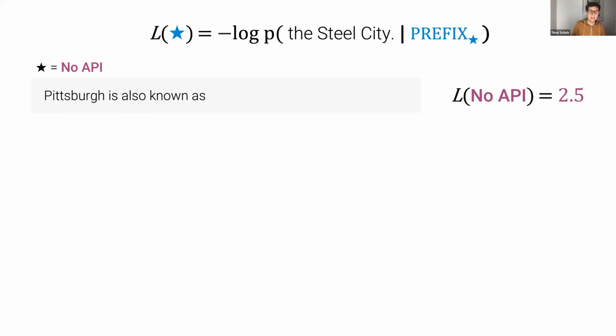Obviously, the exact number we get here really depends on our language model and whether the language model already knows that Pittsburgh is the Steel City or not. So that's the first instantiation.